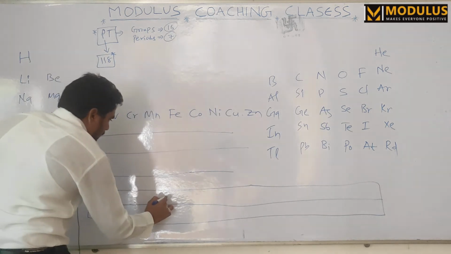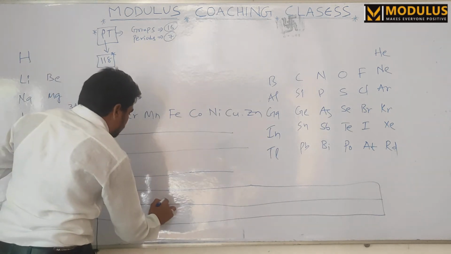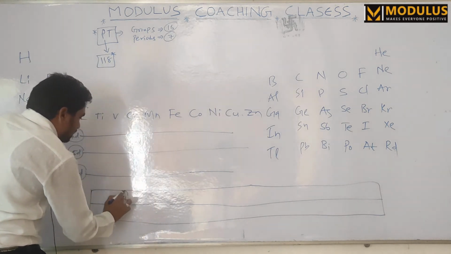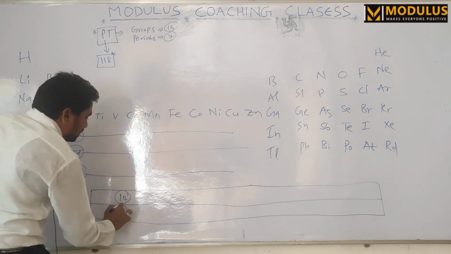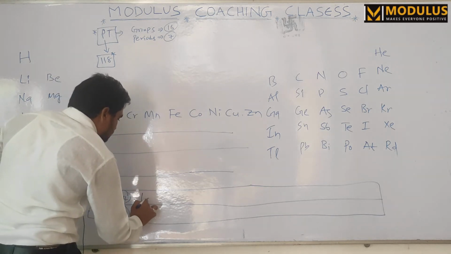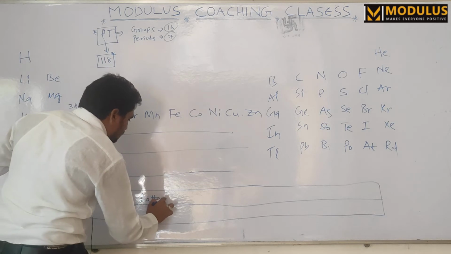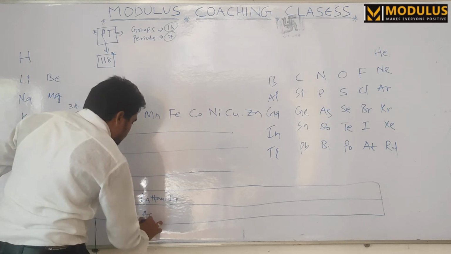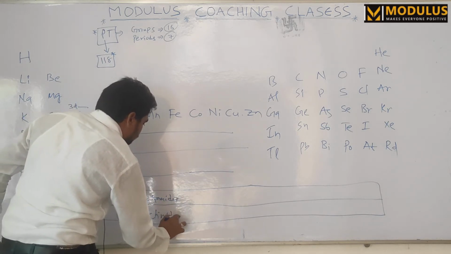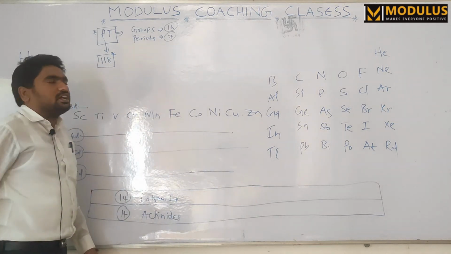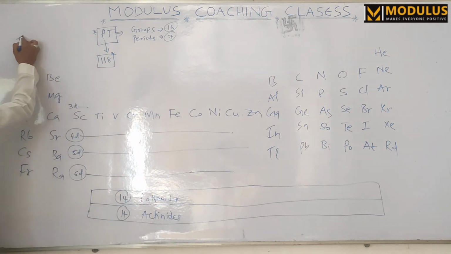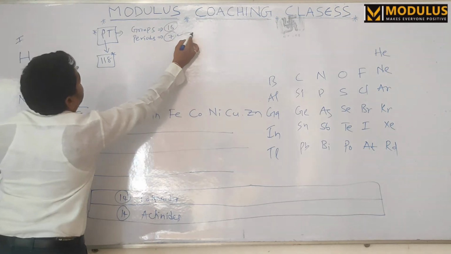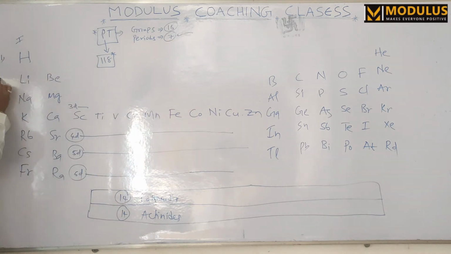Below the groups we have 14 elements here and 14 elements here. This is called the lanthanides, and this is called the actinides. So we have 18 groups and 7 periods now. 7 periods means 1, 2, 3, 4, 5, 6, 7.